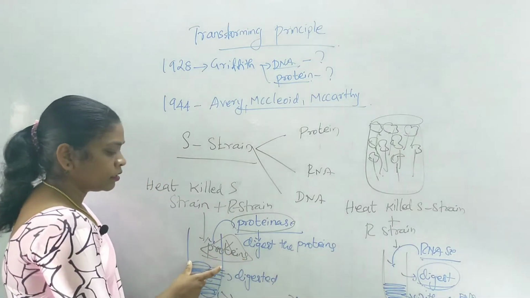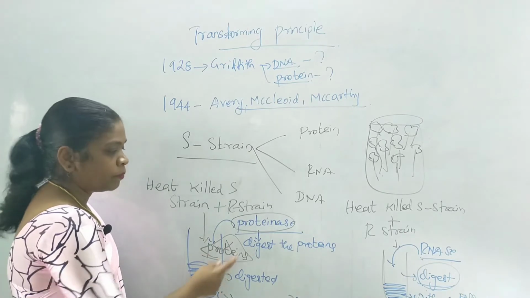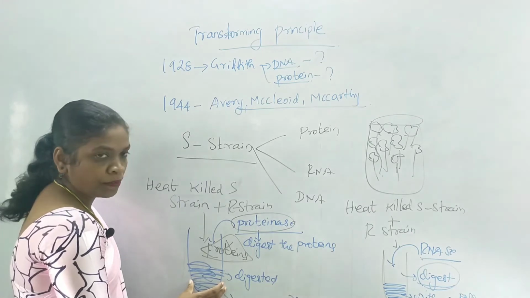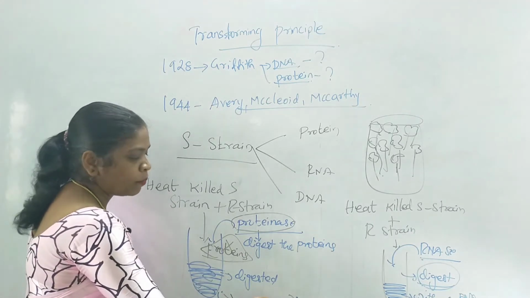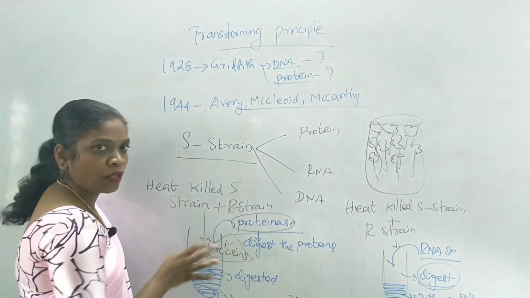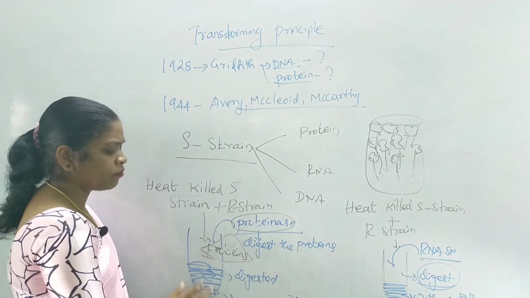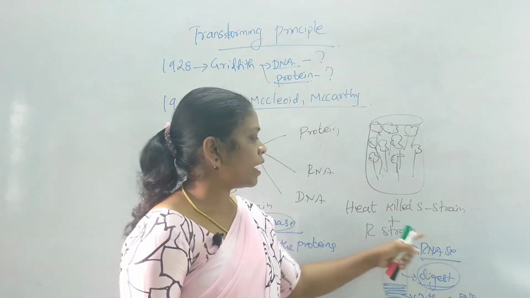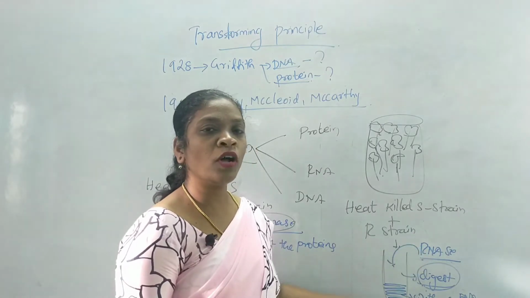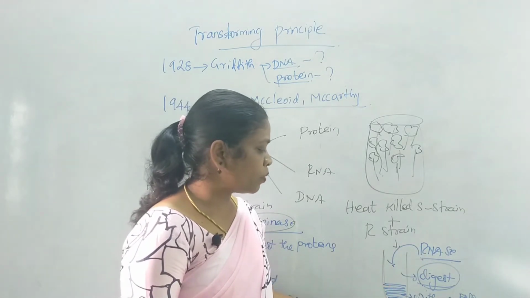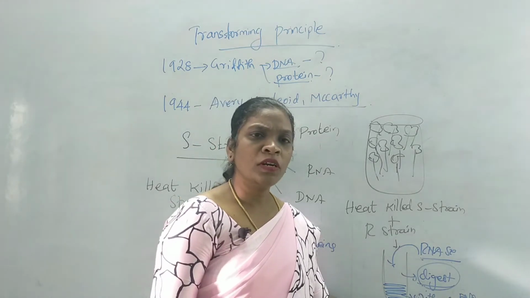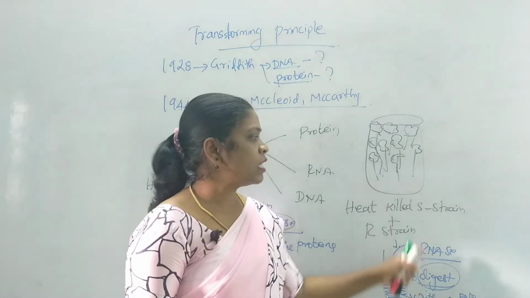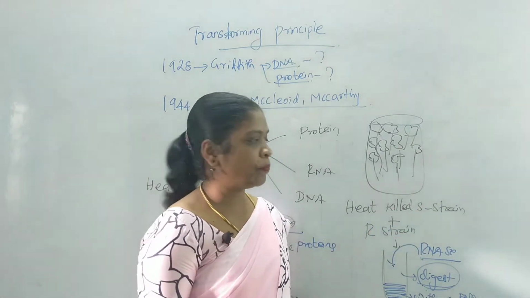So here they've got an extract without protein, because they added proteinase enzyme to digest all the protein. It was injected into a mice, the mice died, but they came to a conclusion that it is not protein; some other substance in the extract may have caused the mice to die. In the second case, again the same extract was taken and they added RNase enzyme. This RNase enzyme will digest all the RNA present in the extract. Now this extract was injected into a mice, the mice again died. So it is not RNA, it is not protein. So they are not carrying any information to transform this R strain into S strain.